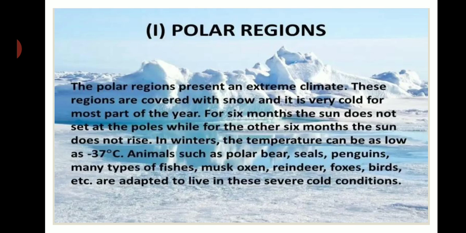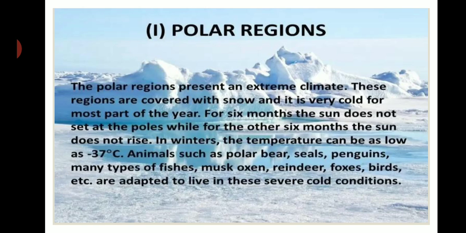So let's discuss how animals are adapted in the polar region by considering the example of polar bears and penguins. First of all, let's discuss what the polar regions are. The areas situated near the north and south pole of the earth are called polar regions, and they are covered with snow and it is very cold for most part of the year.